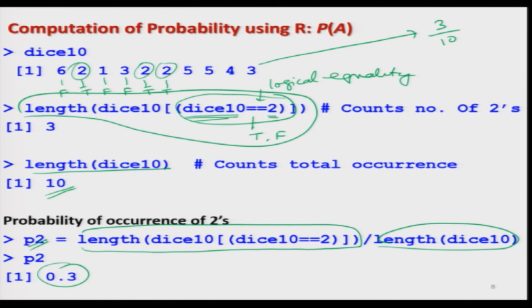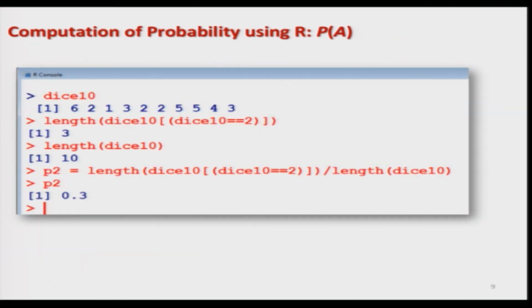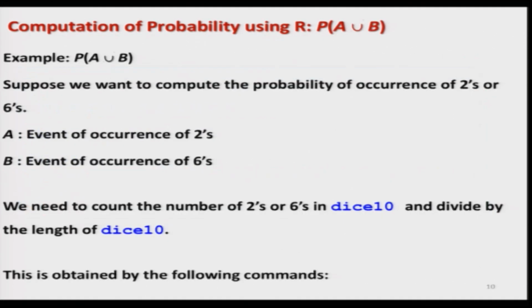So, you can see you have computed this simple probability very easily, and this is the screenshot. And surely if you try to repeat it, do you think you are going to get the same outcome? Certainly not. The probability is very low, because these are random numbers, and it is extremely unlikely that these random numbers are going to be repeated again.